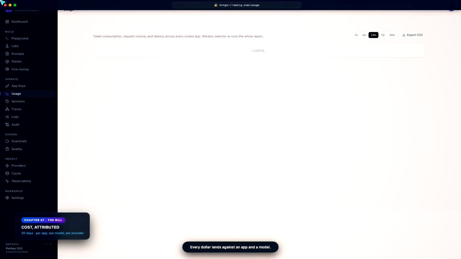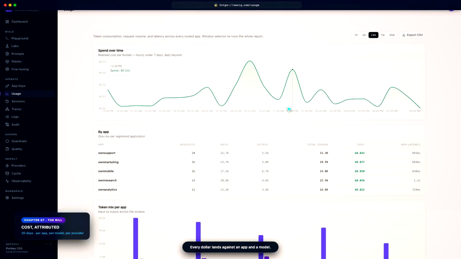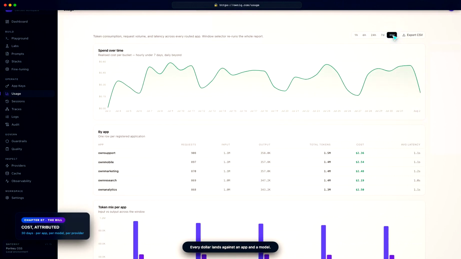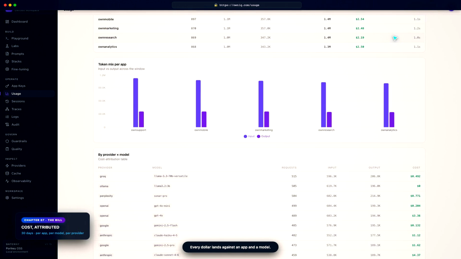Spend stops being a surprise invoice. Pull 30 days, and every dollar lands against an app, a model, and a provider. The number finance always asks for, ready before they ask for it.